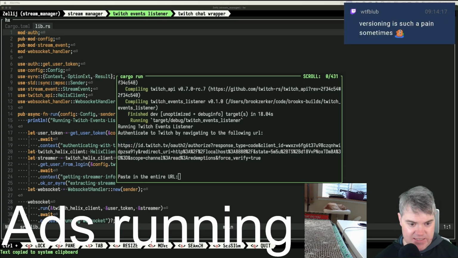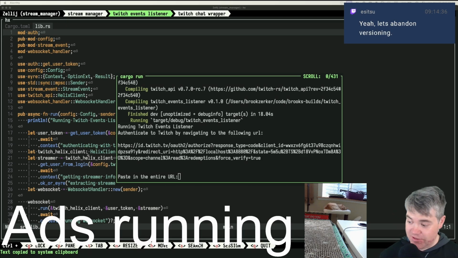Yeah. Invalid client. Huh, invalid client. Did I do something wrong with this? Yeah, let's abandon versioning. What can we possibly do? I mean, okay, there probably is something better than versioning out there, but right now I can't imagine it.